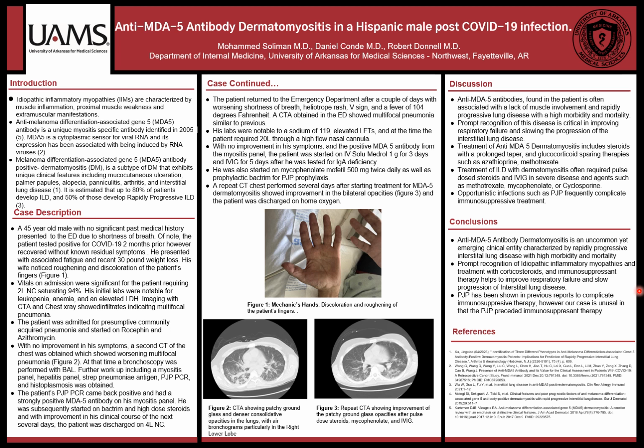However, after a couple of days, there was no improvement in his symptoms, and a second CT of his chest was obtained, which showed worsening bilateral opacities here in Figure 2, indicating worsening multifocal pneumonia. At the time, a bronchoscopy was obtained with bronchoalveolar lavage, and further workup including a myositis panel, hepatitis panel, strep pneumonia antigen, pneumocystis PCR, and histoplasmosis antigen were obtained.